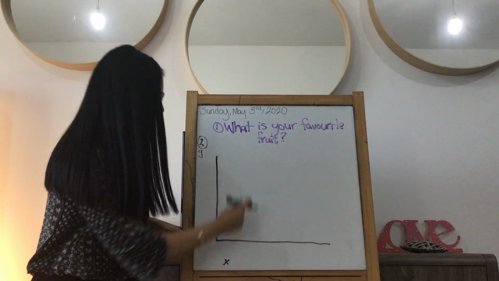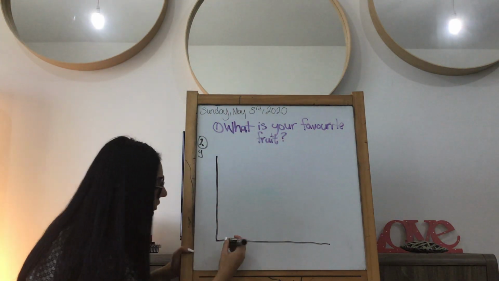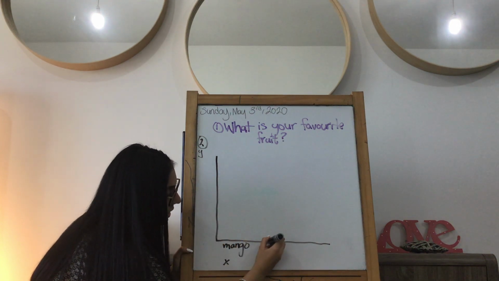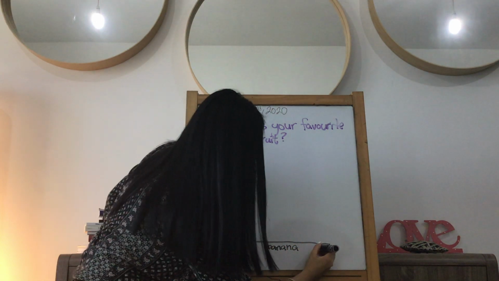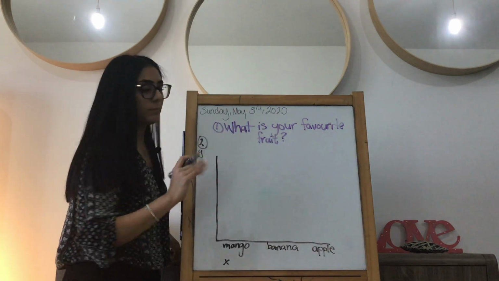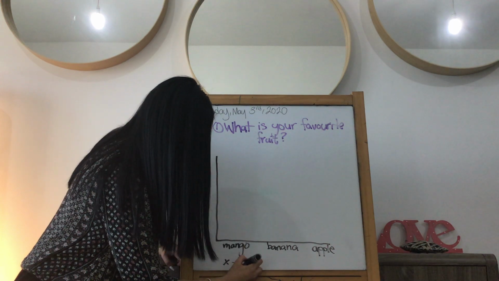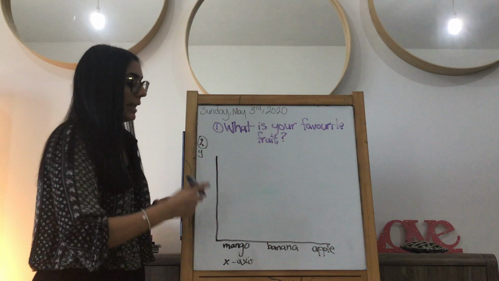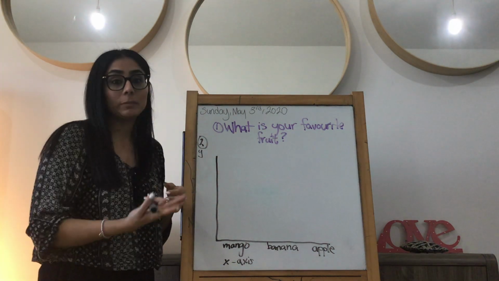In this question, what were my options? I don't remember exactly what you used, but I'll just say maybe I had mango, banana, and apple. Maybe those are my 3 options. Okay, that's my x-axis. On my y, now this is sometimes a little bit hard, but it's the other element.